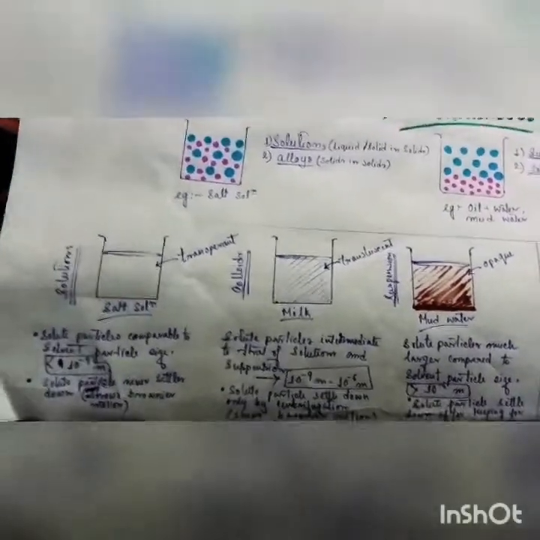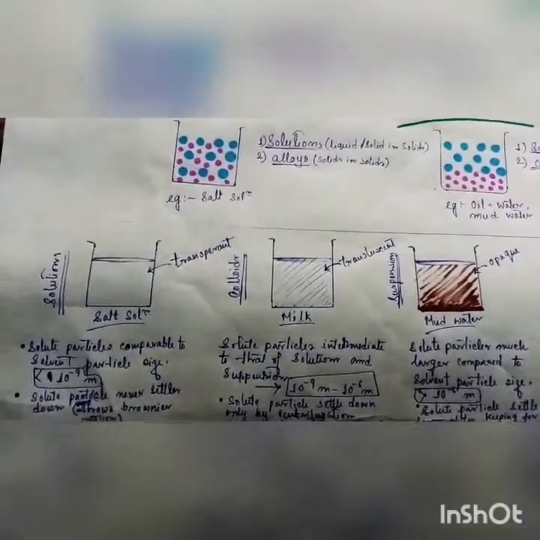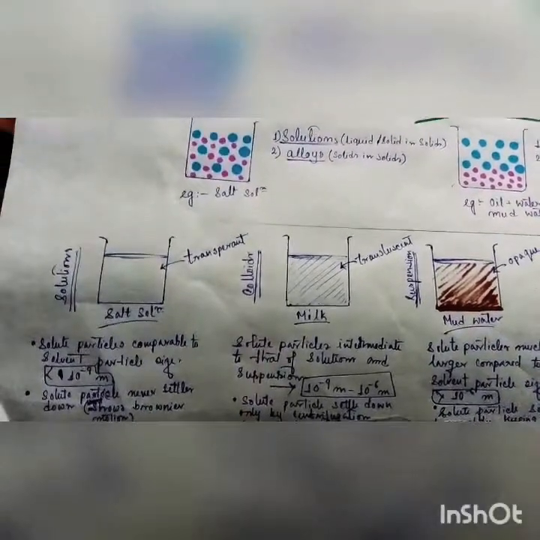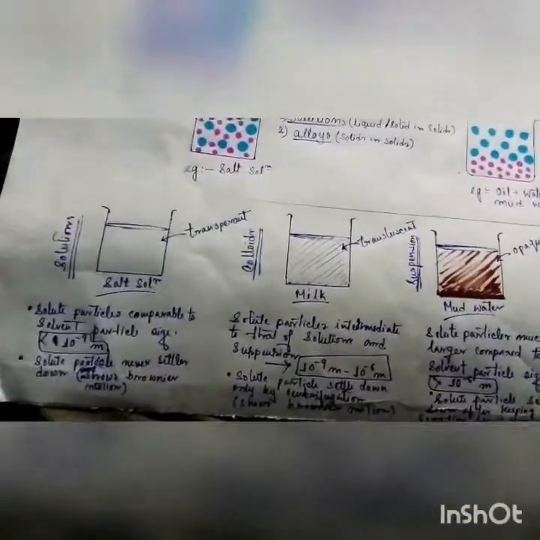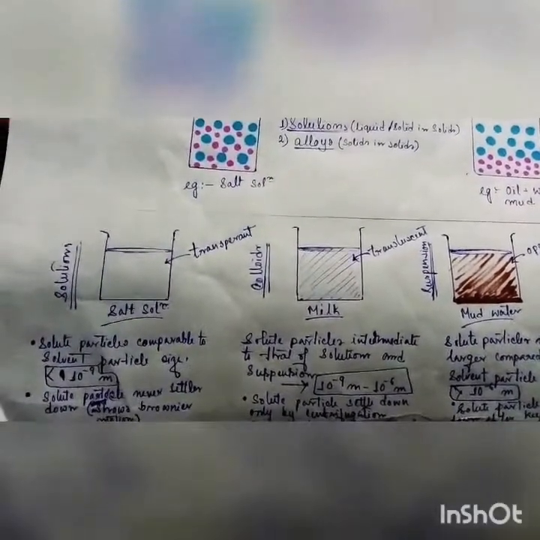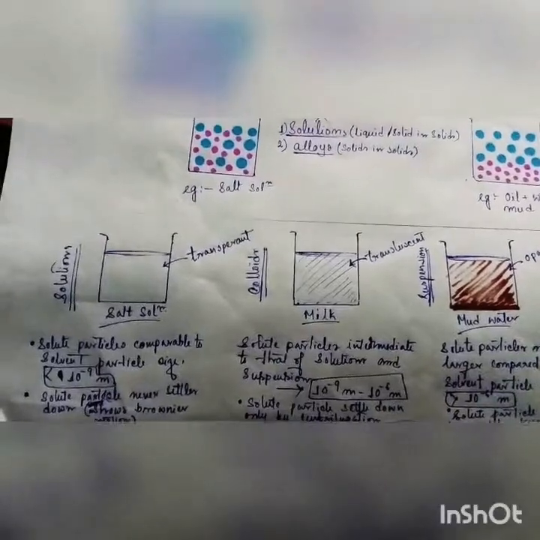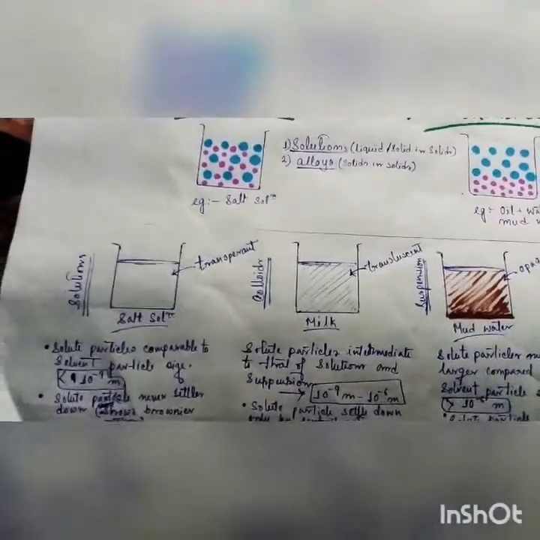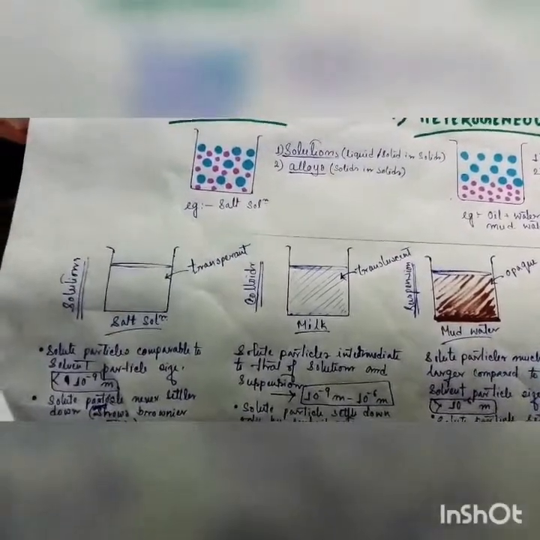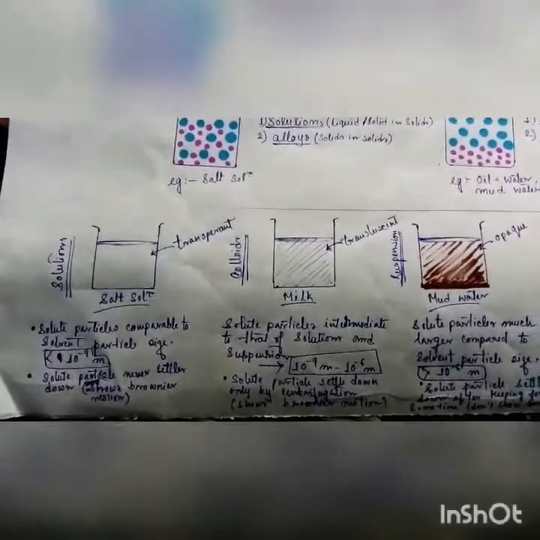Now, in case of salt solution, solute particles are comparable to the solvent particle size, that is 10 to the power minus 9 meter. So that means the solute particles can mix within or enter into the intermolecular space between the solvent molecules as they are of comparable sizes.